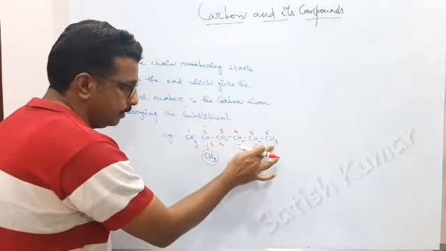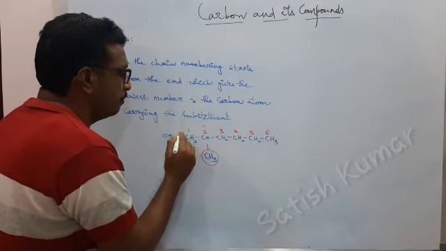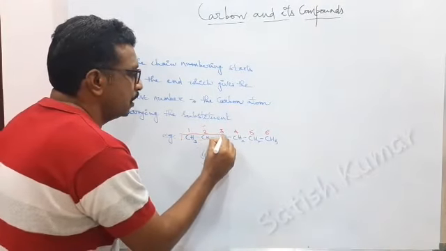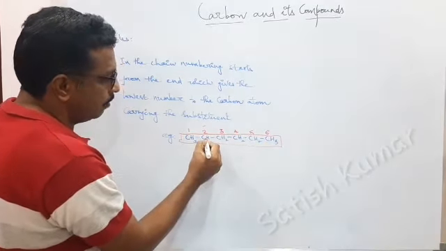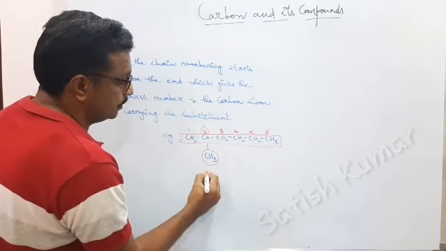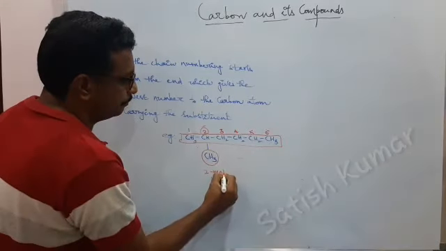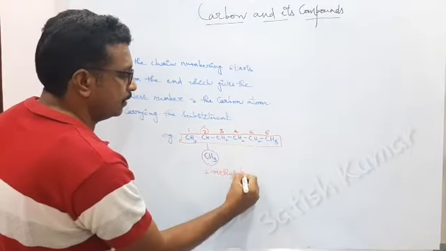So numbering like this is not correct. So we have to number from here, and this is the longest chain. In the longest chain, the carbon carrying this substituent is 2. So we have to write like this, 2 methyl hexane.